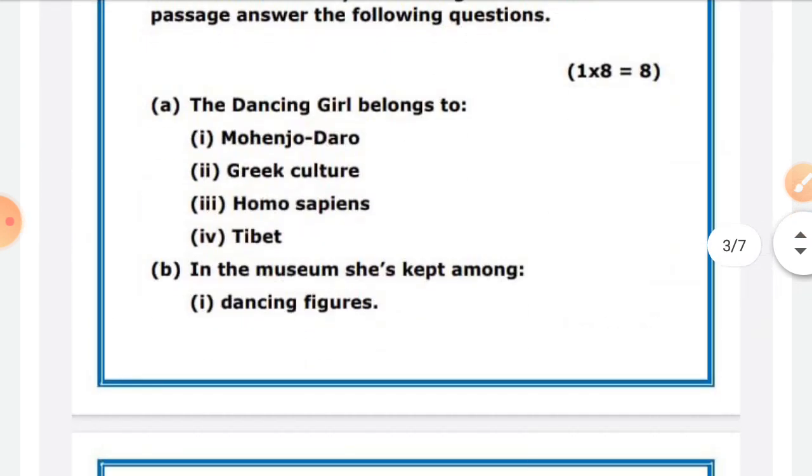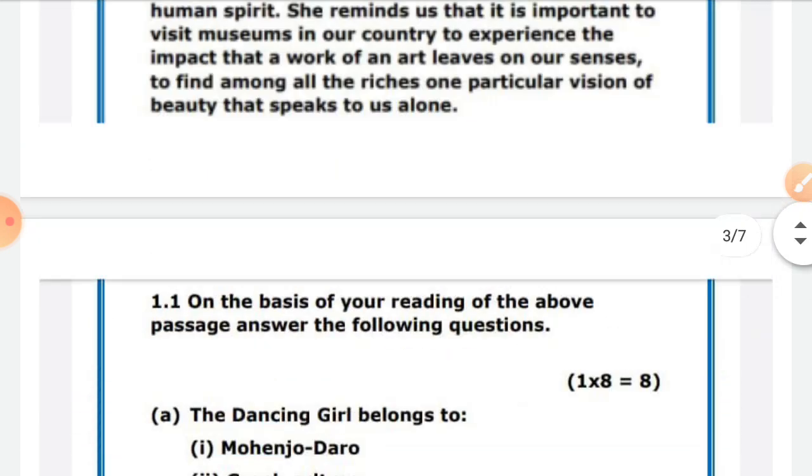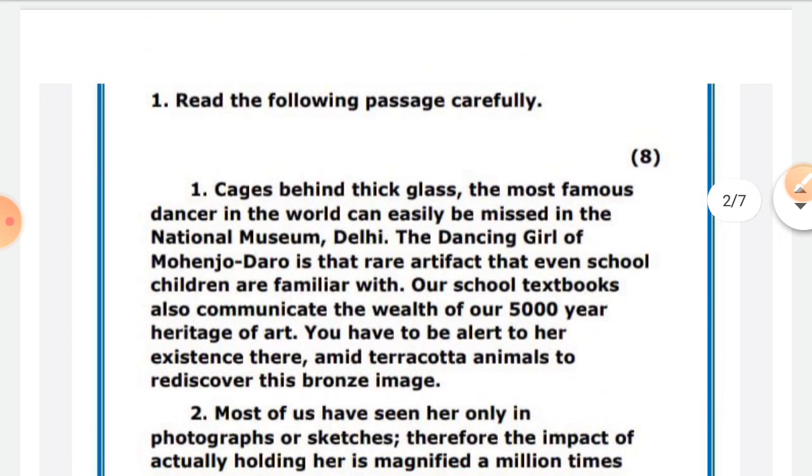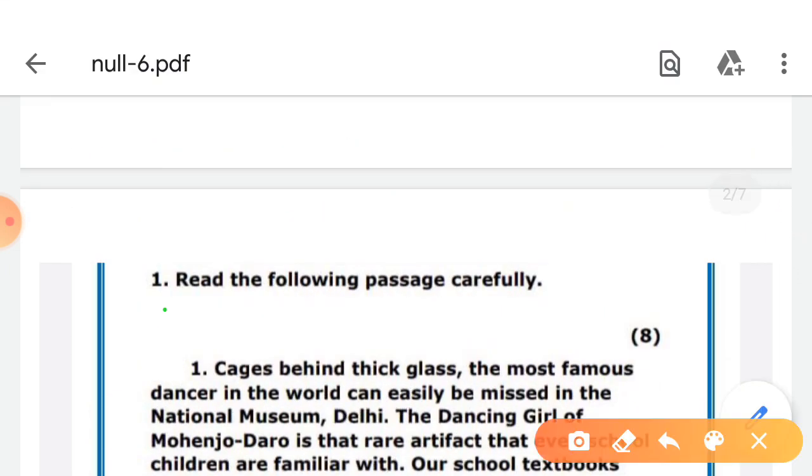So, for the first question, the dancing girl belongs to, we will just read it. The focus is on what? On reading. No understanding is required here. I'm telling you repeatedly, the questions that are asked, the answers are there in the paragraph in front of you. You do not need to understand the in-depth meaning. You just need to find the answers. That much knowledge, that much time is only to be invested. Don't waste plenty of time here. Just find the answers while you read.